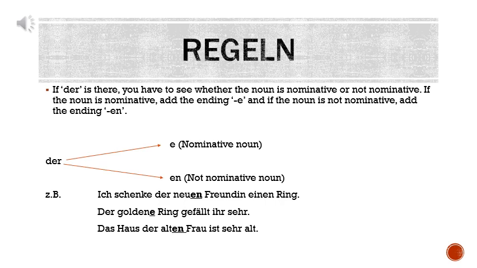If "die" or "dieser" is used, you have to check whether the noun is a subject or not. If it is a subject, you will add e ending. If it is not a subject, you will add en ending. Just keep this in mind.